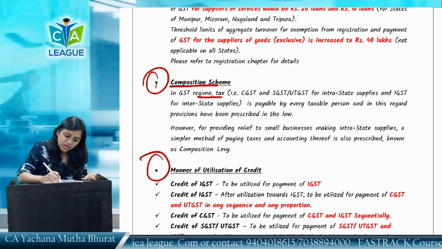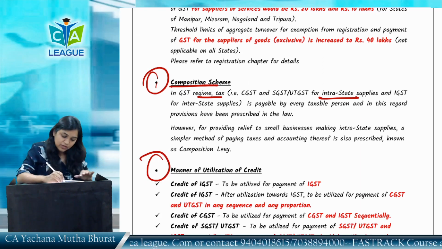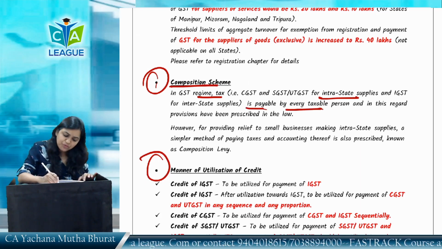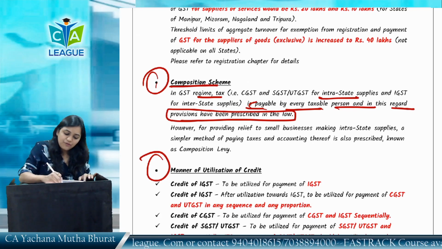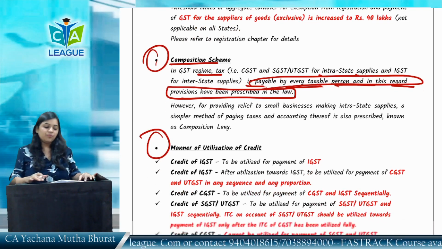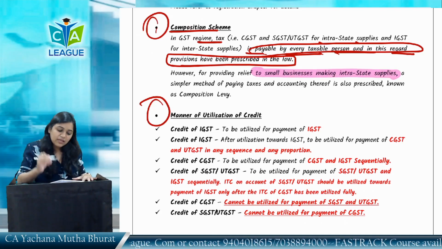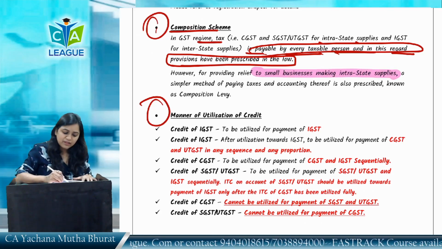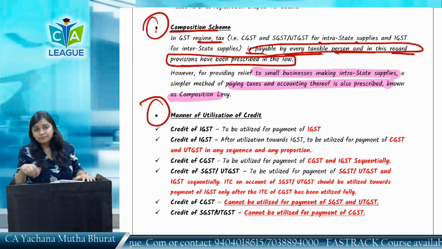In GST regime for intrastate supply, GST is payable by every taxable person, and provision has been prescribed in the law in this regard. So every taxable person has to pay GST. However, for providing relief to small businessmen making intrastate supply, a simpler method of paying taxes and accounting thereof is also prescribed, which is known as composition levy.